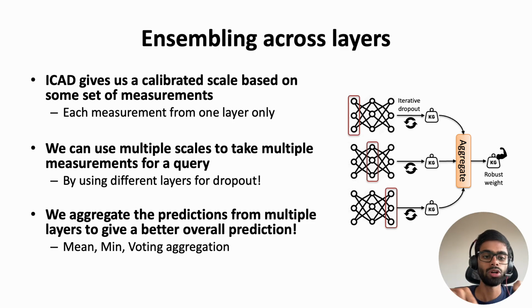So we perform this procedure independently for each of the layers, and then we compute multiple scales through the calibration step of ICAD, and then we weigh a new query with each of these multiple scales and then aggregate the prediction. There are different aggregation methods which we can use. We have experimented with that in the ablation section, but basically after this aggregation we are able to generate a more robust prediction.